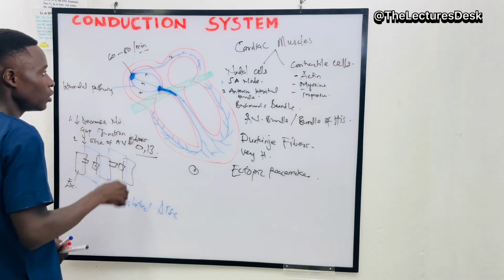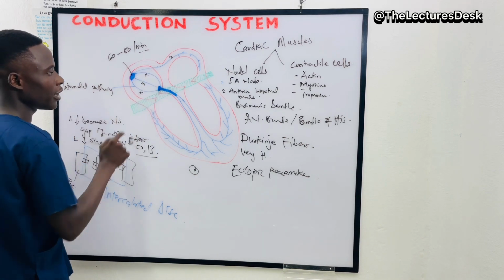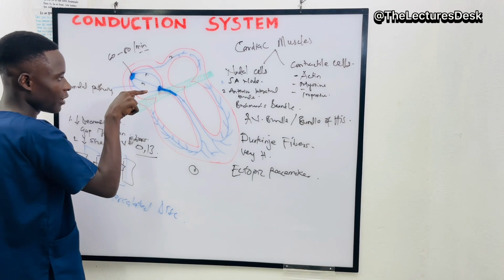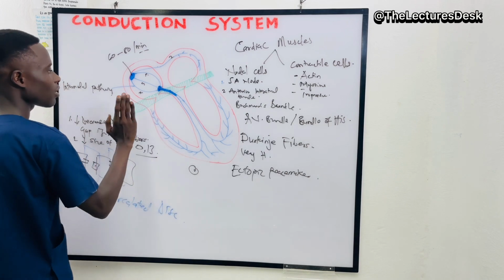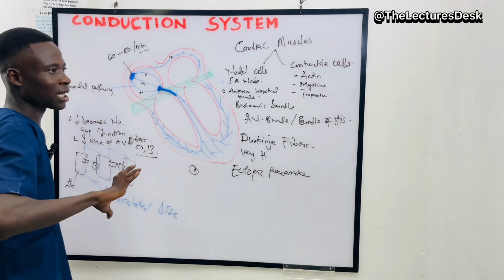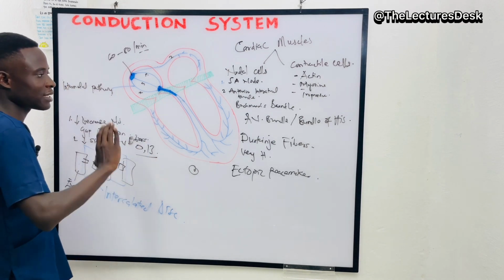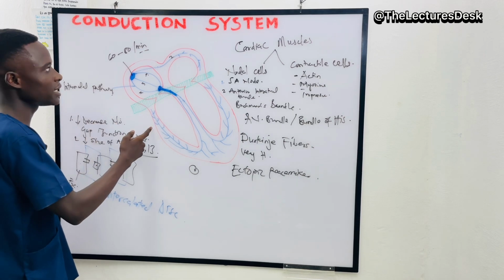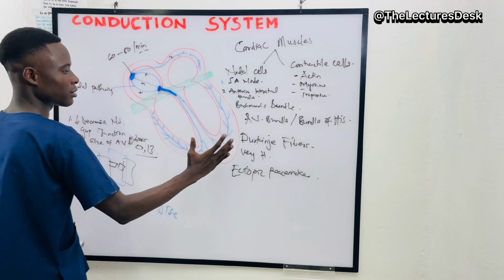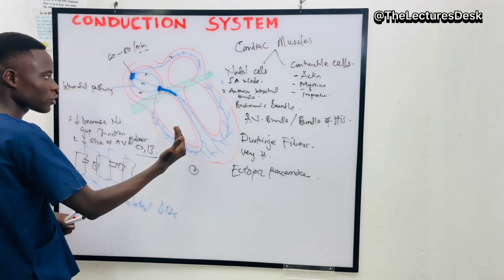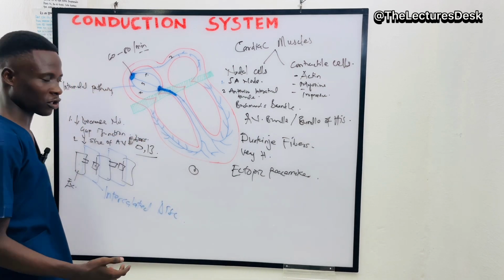In conditions like when there's a blockage of the transmission of the electrical impulse into the AV bundle, and then the AV node, to be sent into the Purkinje fibers, what will happen is the AV node on its own can undergo auto excitation. That is, it can excite itself and generate a 40 to 60 times heartbeat for the ventricles to continue their work. Because of that, it becomes our pacemaker, and this is what we call the ectopic pacemaker that I was talking about.